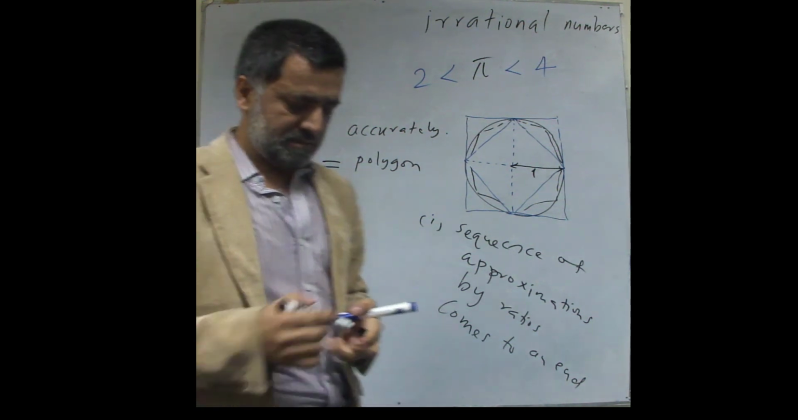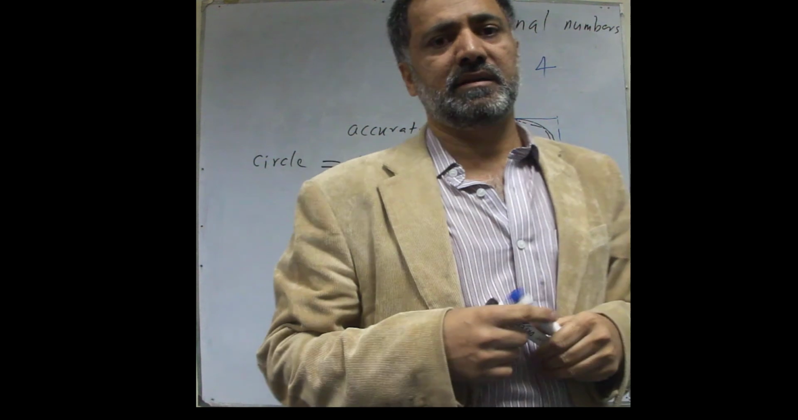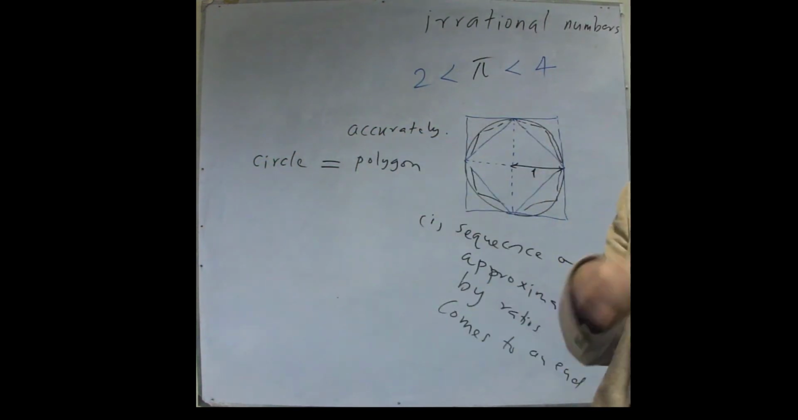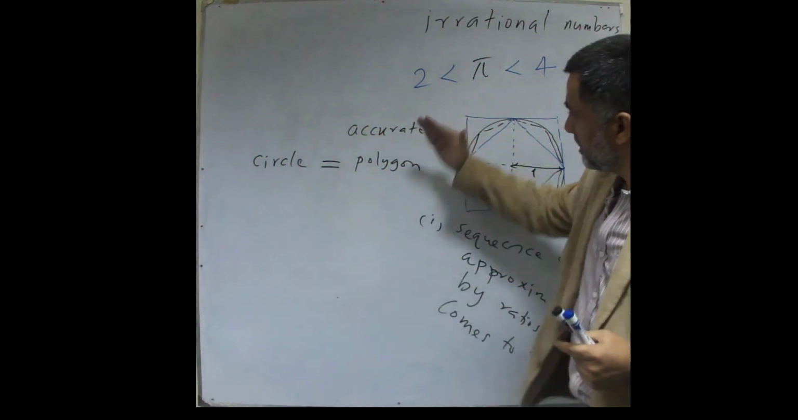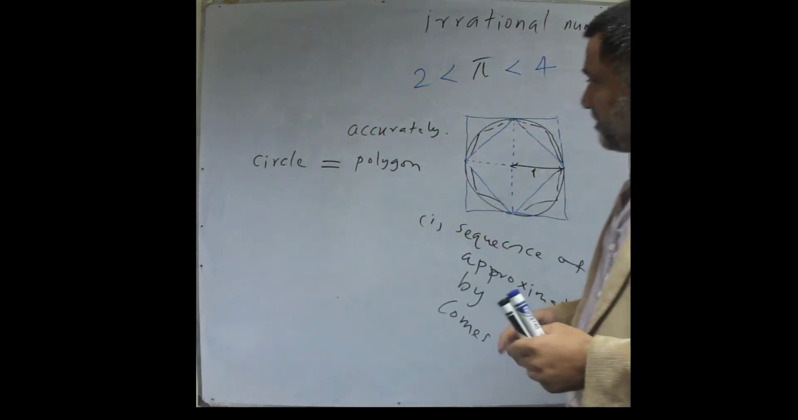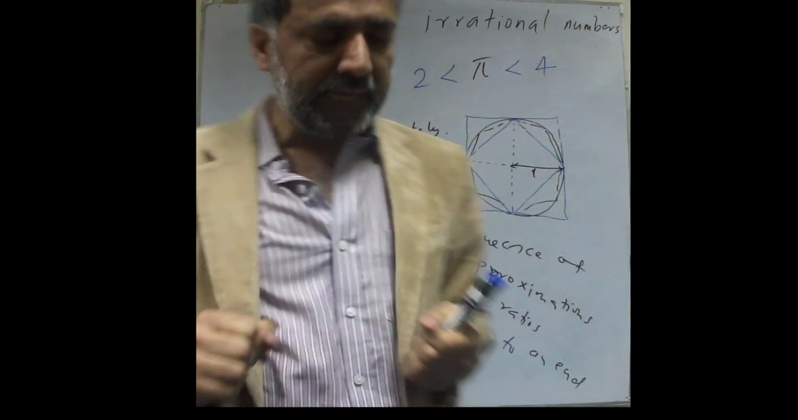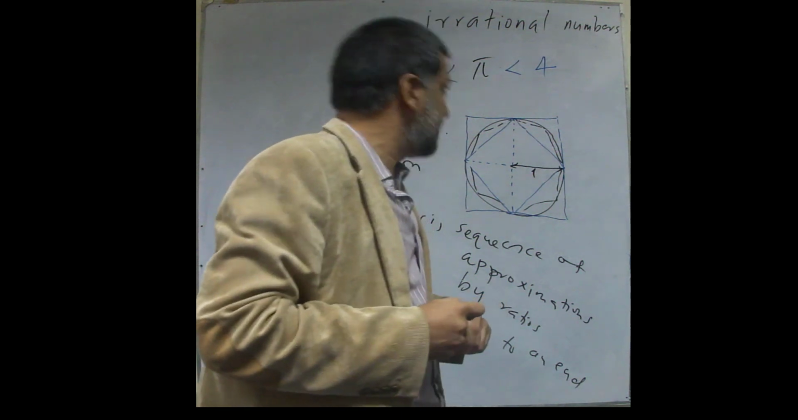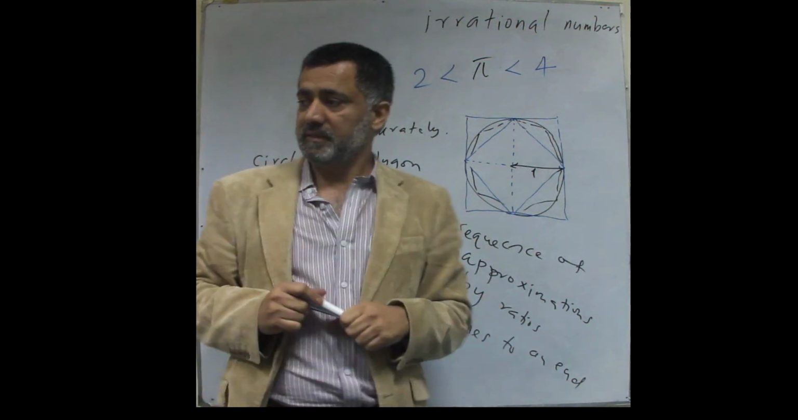Now that is wrong. A circle is not a polygon. Because if it were a polygon, it would not have been a circle. A circle is round and a polygon is not round. A polygon has edges. So this is a logical proof that pi is not rational, it is irrational.